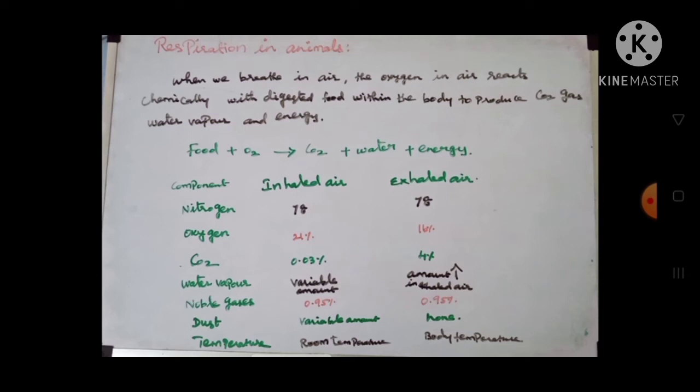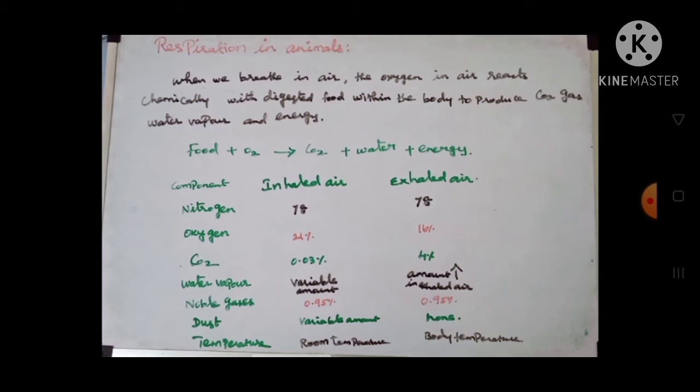This process by which oxygen reacts with digested food to form carbon dioxide, water vapor, and energy is called respiration. Children, what is respiration? Oxygen reacts with digested food to form carbon dioxide, water vapor, and energy.